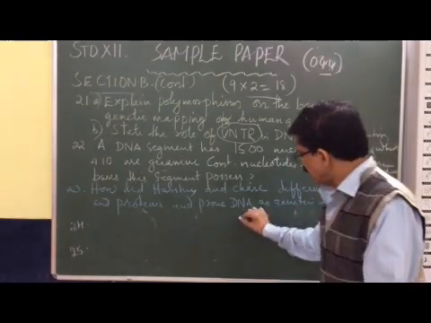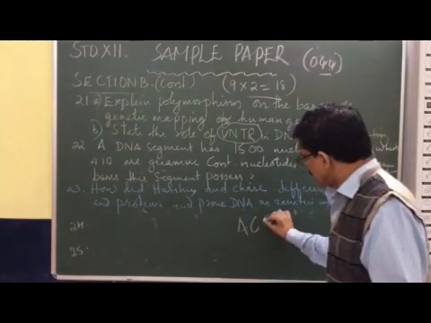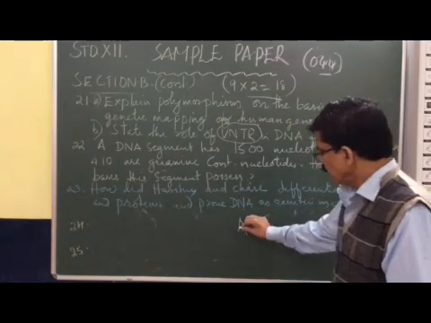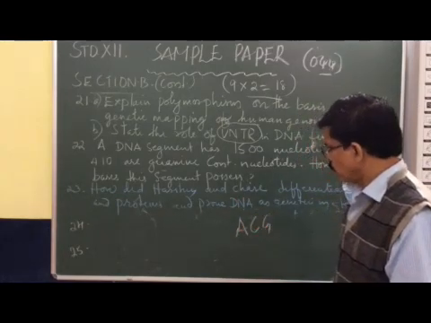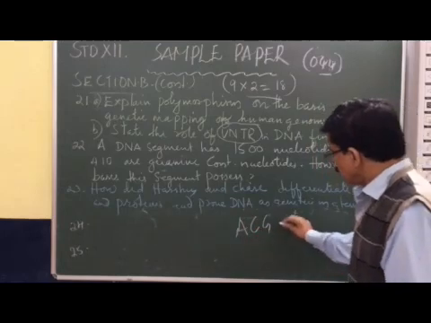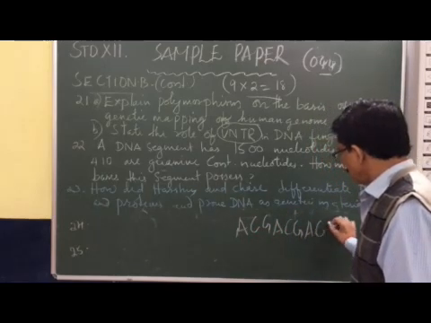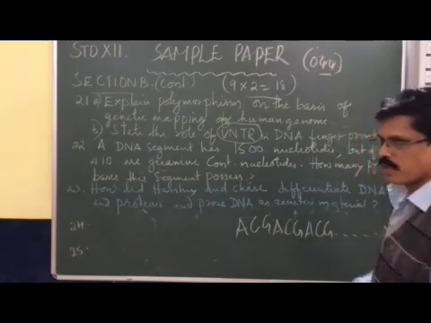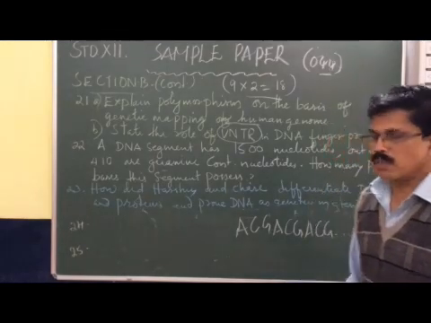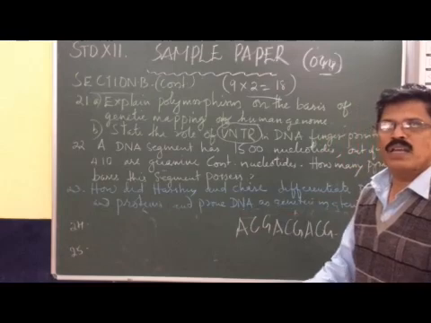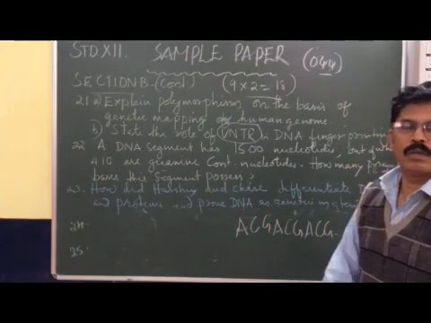Suppose ACG is a sequence of 3 nucleotides, and this sequence will be repeated many times, like ACG, ACG, repeated 50 times, 100 times, 200 times, even 1000 times. That is unique and specific for an individual.